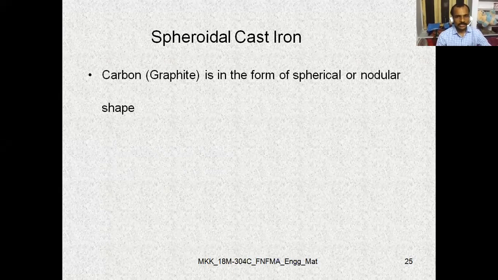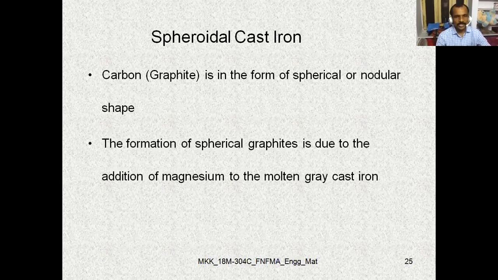Coming to the introduction, what it is: carbon in the form of graphite is in spherical or nodular shape. So that's why the name spheroidal cast iron is given. The spherical graphites are formed due to the addition of magnesium to the molten gray cast iron.